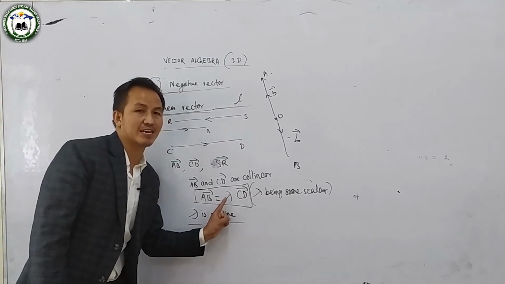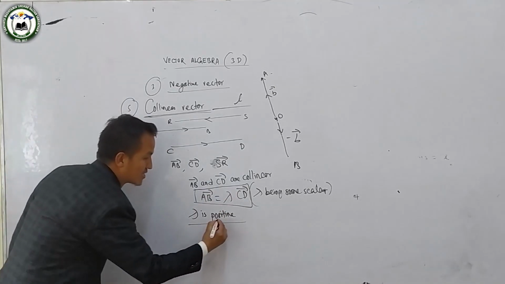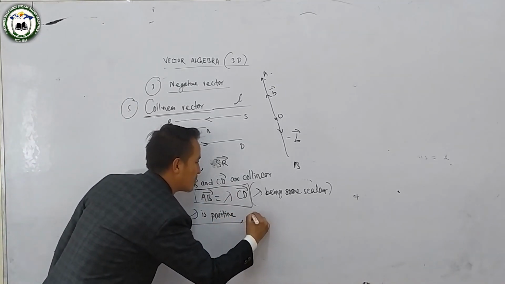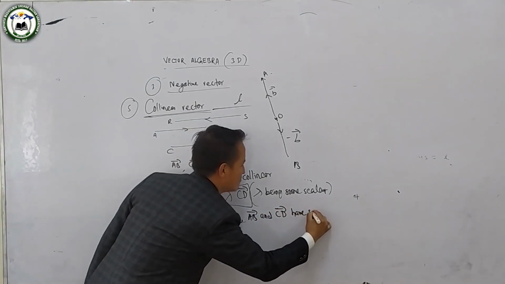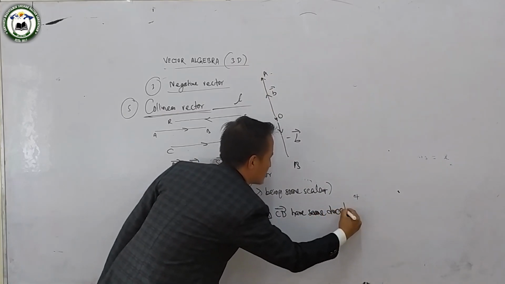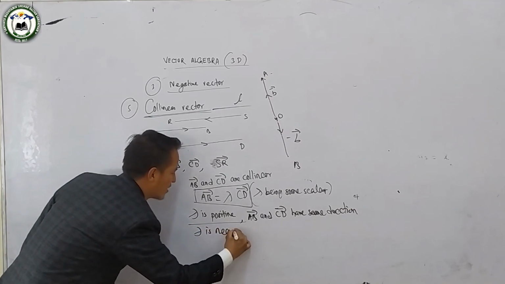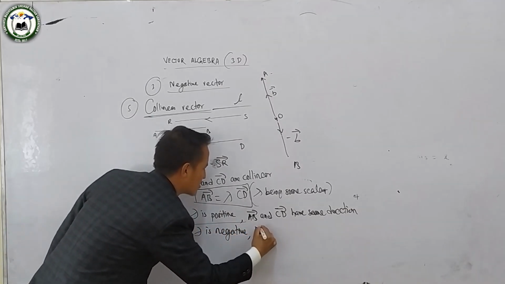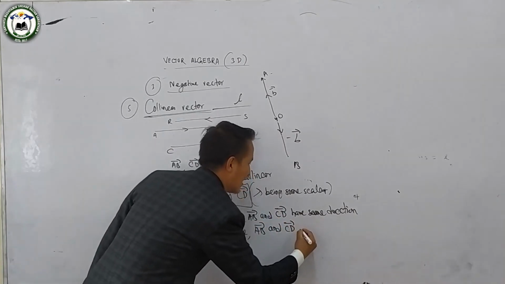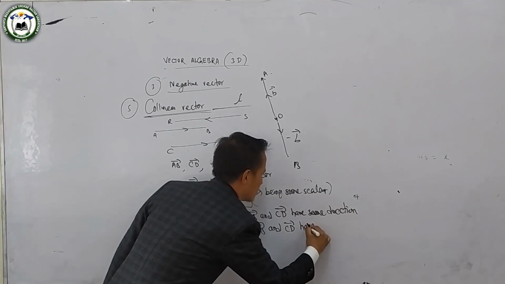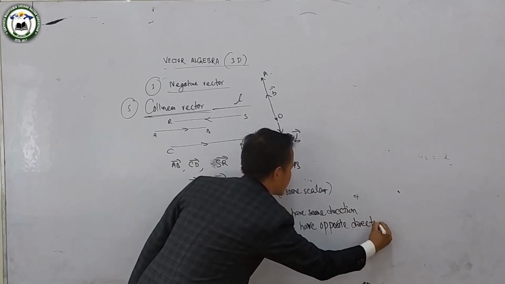If lambda is negative, then remember that vector AB and vector CD have opposite directions.